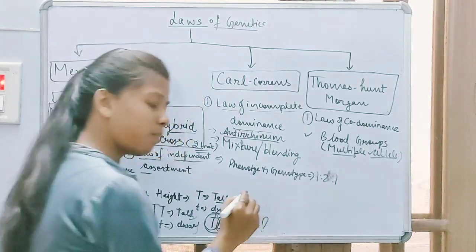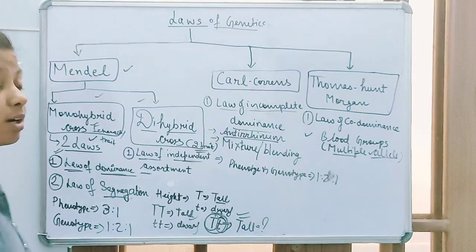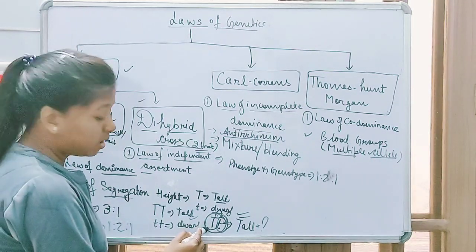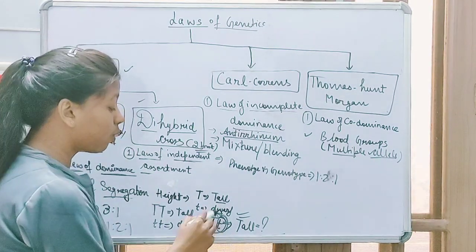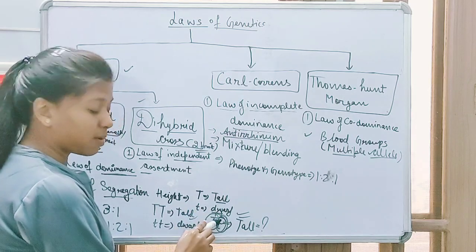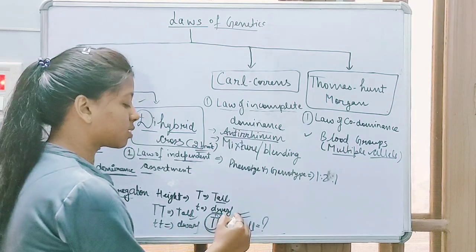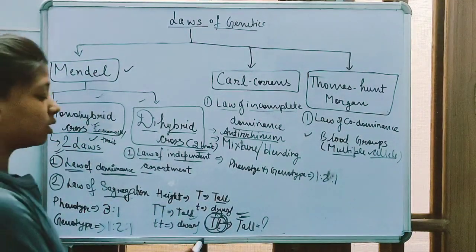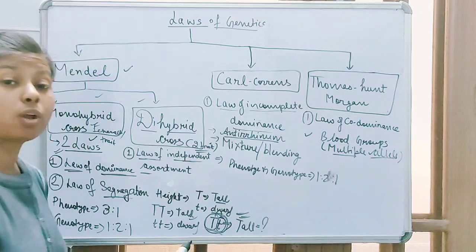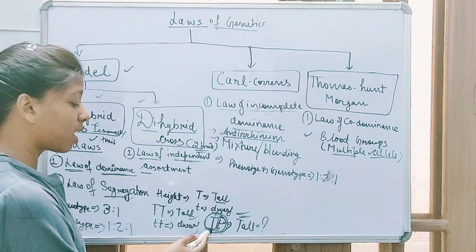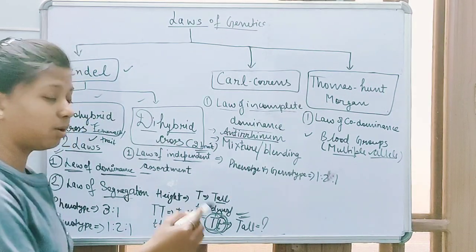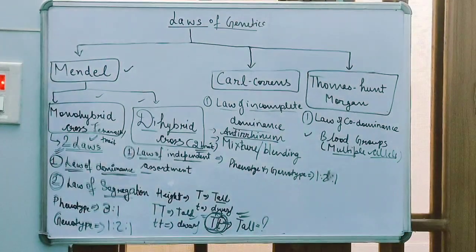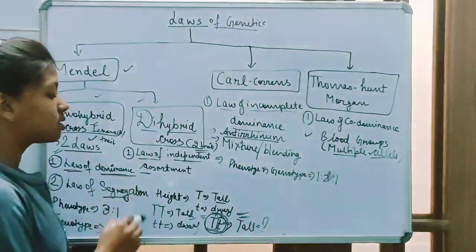Capital T has a dominant character, so it will inhibit the expression of small t and express itself, forming a tall plant. Capital T is dominant, small t is recessive, so capital T will inhibit the expression of small t and itself express, tall. So that is the law of dominance. When two different alleles are present, how are they going to express? The dominant will inhibit the recessive and express itself.